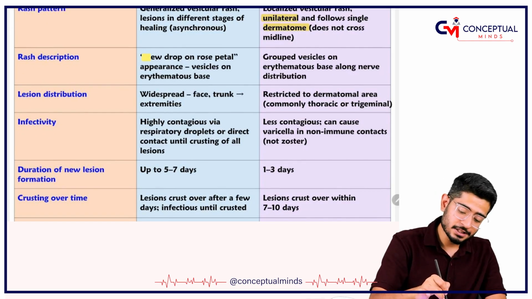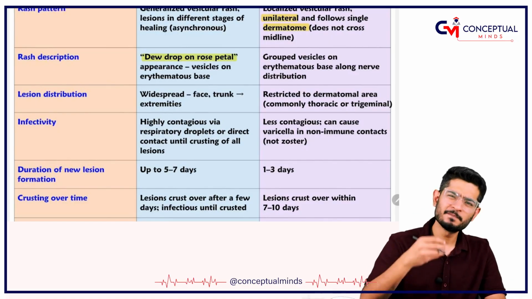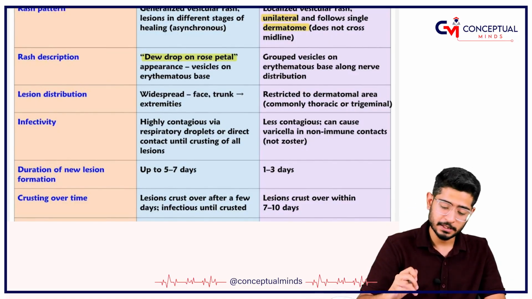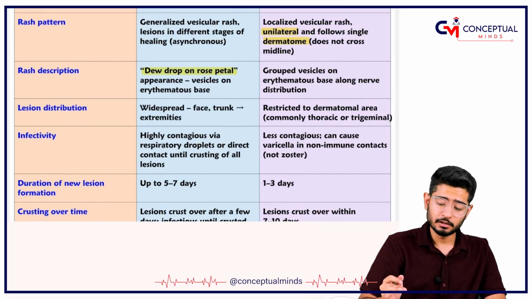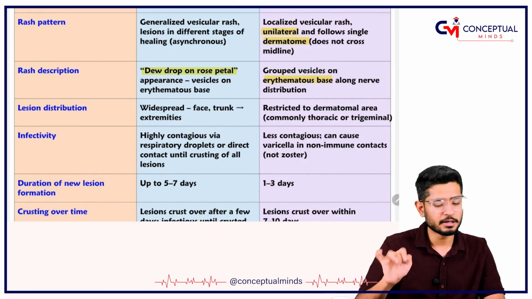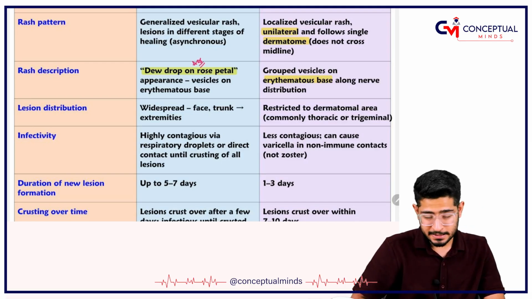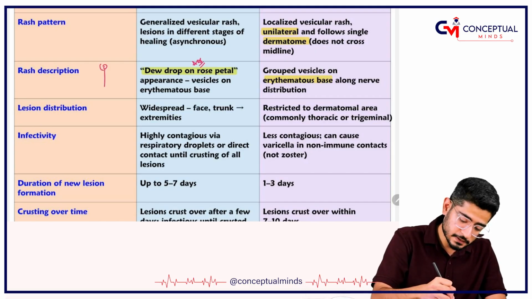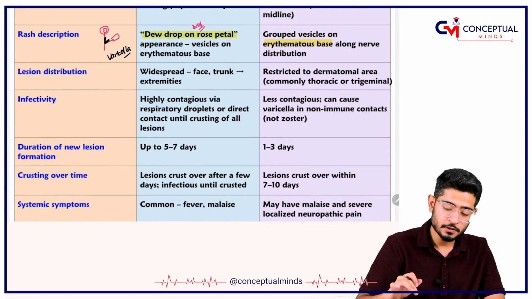Now the rash appearance in varicella is called dew drop on rose petal. Just the dew drops on the rose petal, this is the varicella. But in shingles, it is going to be an erythematous base, red color, just as I have shown you right now. Just remember this also, dew drop on rose petal, this is important. If I make a rose, this is a rose, this is a leaf which is there. So what is this? It is a V which is formed. So V for varicella. Varicella is having dew drops on rose petals.